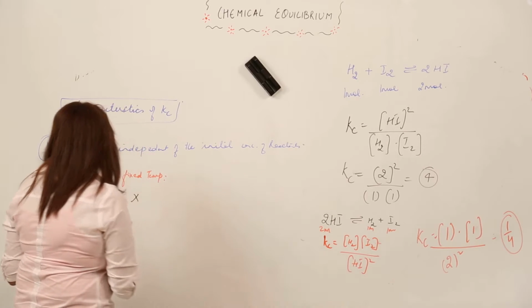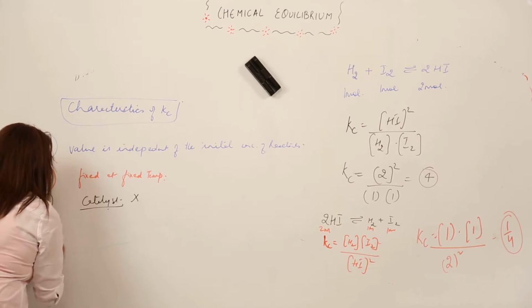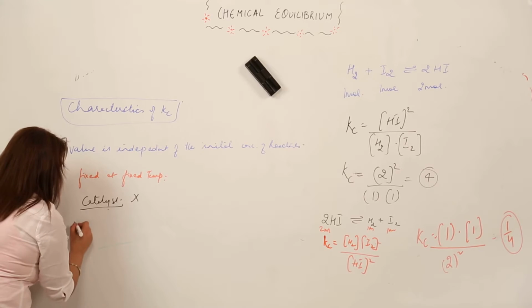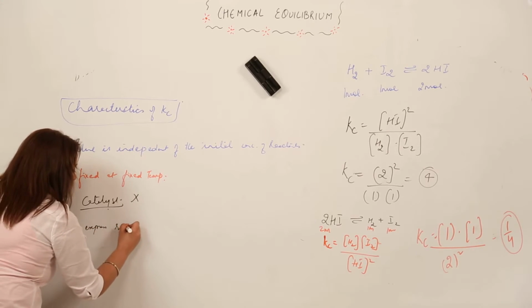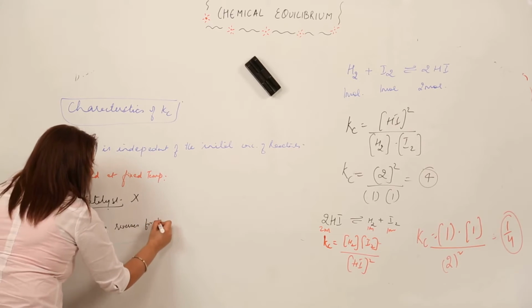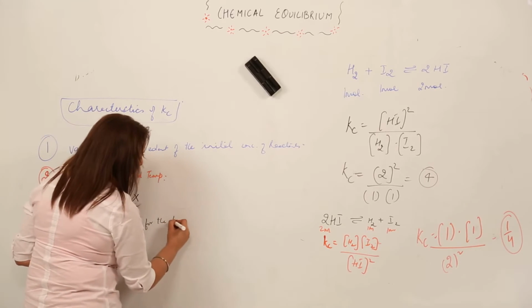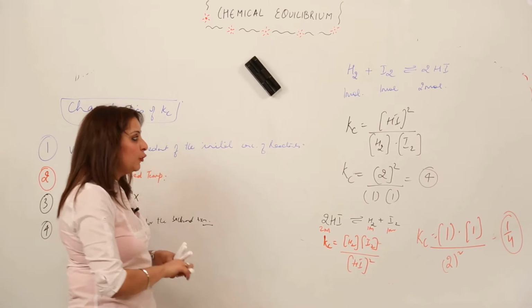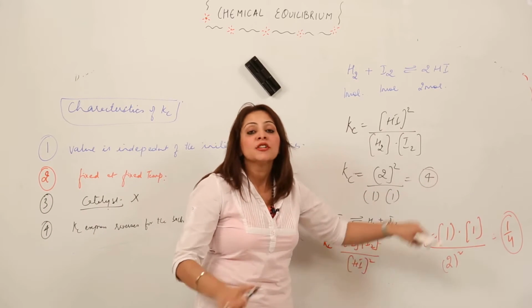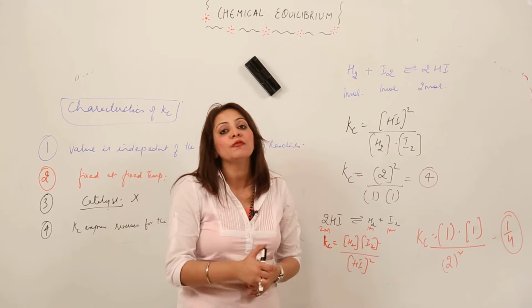So what is the fourth characteristic? What I wanted to tell you is that the Kc expression just reverses for the backward reaction. So that means if for a forward reaction we have a Kc as 4, then for the backward reaction we are going to have 1 by 4.